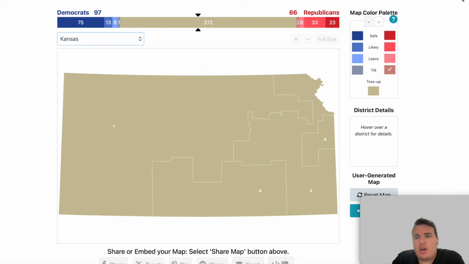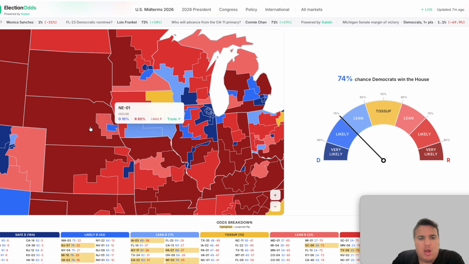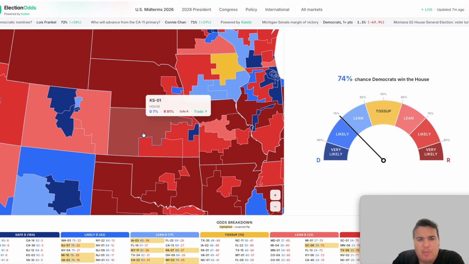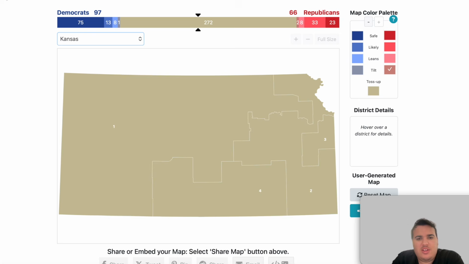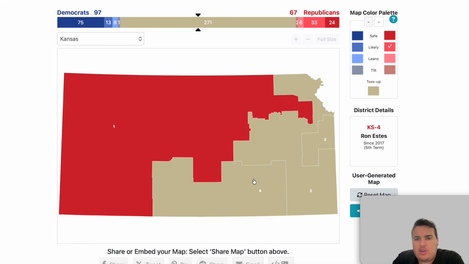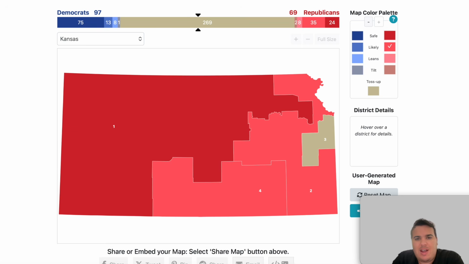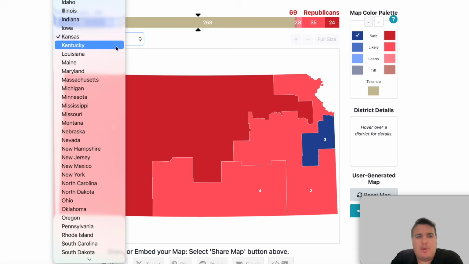Kansas also, its map is pretty locked in, so this shouldn't really change too much here. Safe Republican in the 1st district. The other 2 districts are likely Republican, and then the 3rd district with Sharice Davids, the Democratic Congresswoman, is safe for the Democrats as is expected. This puts Democrats at 98, Republicans 69.